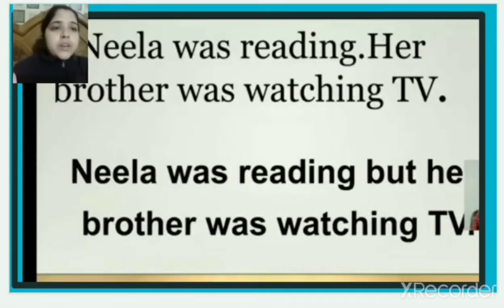Number one question: Neela was reading. Her brother was watching TV. Here two sentences are there, so we have to join both the sentences using one joining word. Joining words are also known as conjunctions. So: Neela was reading, but her brother was watching TV.